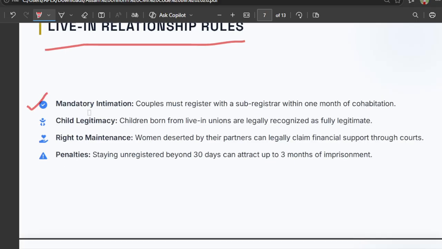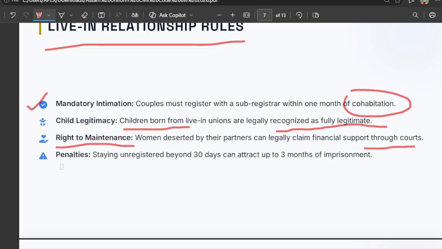There is mandatory intimation: couples must register with the sub-registrar within 1 month of entering the relationship. If any child is born in this relationship, the child will be considered legitimate. The right to maintenance is also covered: if a woman is deserted by her partner, she can legally claim financial support through the court.